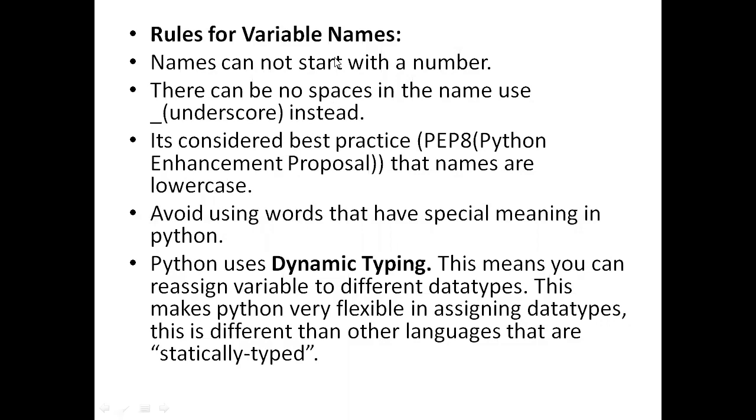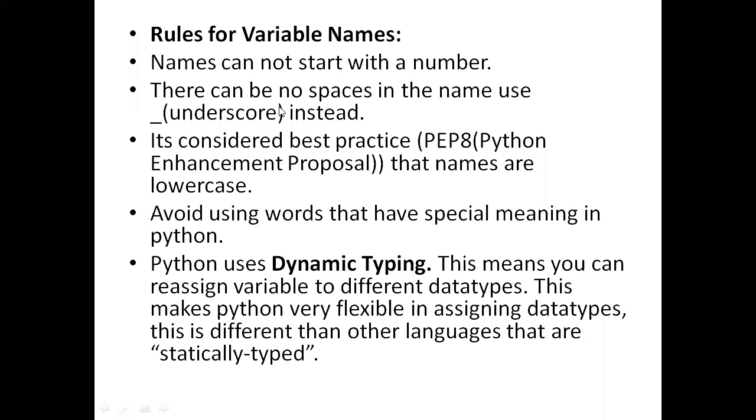Like other programming languages, Python also has some rules to define a variable. The first rule is names cannot start with a number. When you are defining a variable, the variable name should not start with a number, like 1a, 2a. If you are assigning the variable, you can go with a1, but not 1a. That is the first rule.